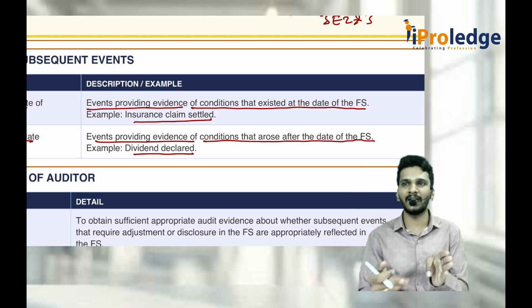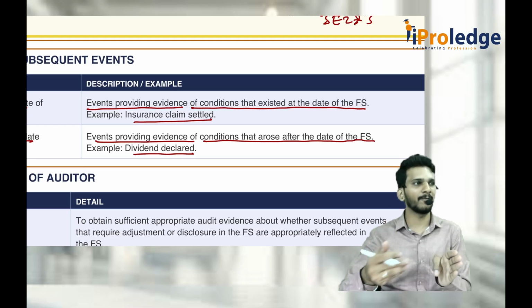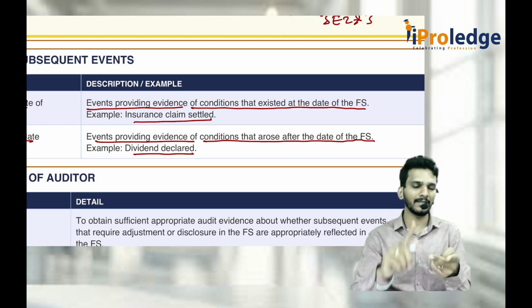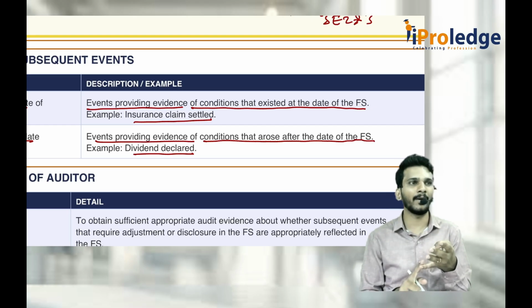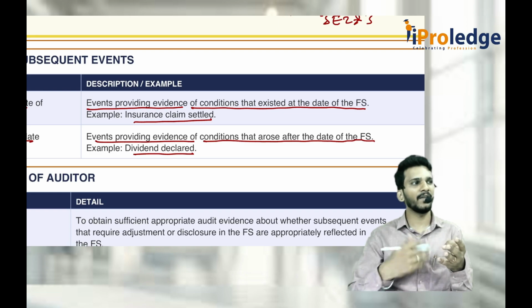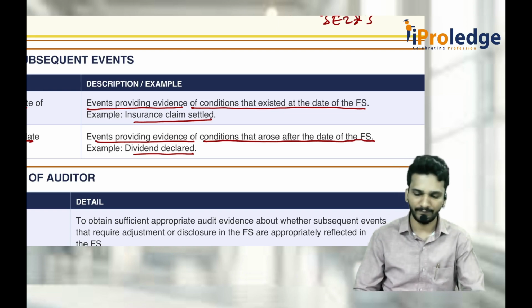For example, dividend is declared in the AGM. The AGM is conducted maybe after 31st March only, because you should prepare the financial statements, give the notice, call for the general meeting, then declare the dividend at the AGM. Because of which it is an event that has occurred after the balance sheet date only.